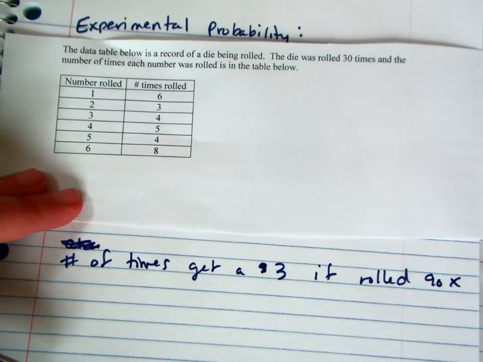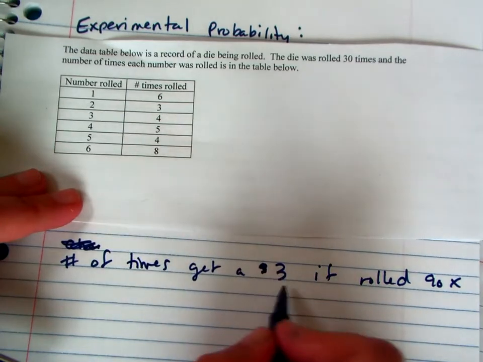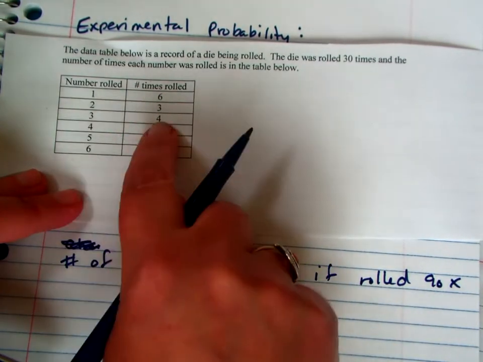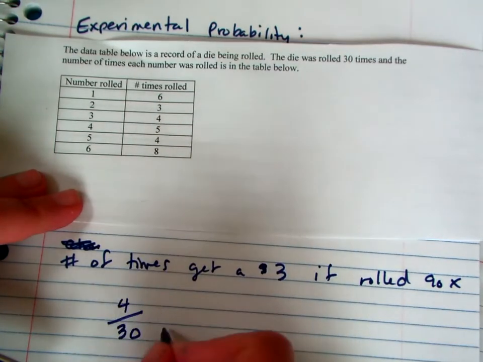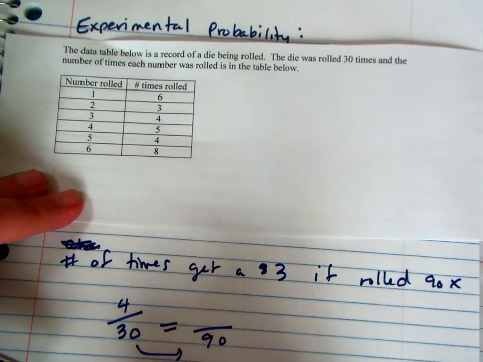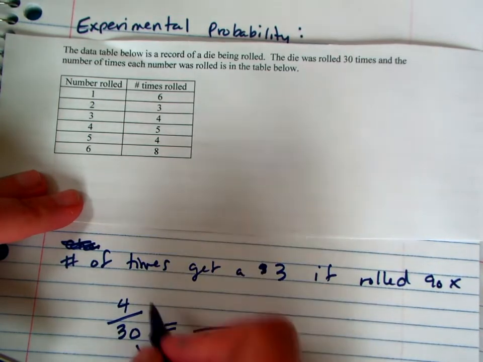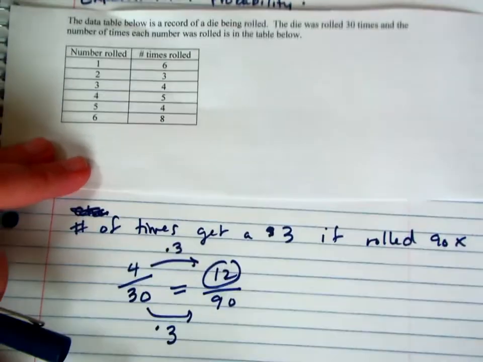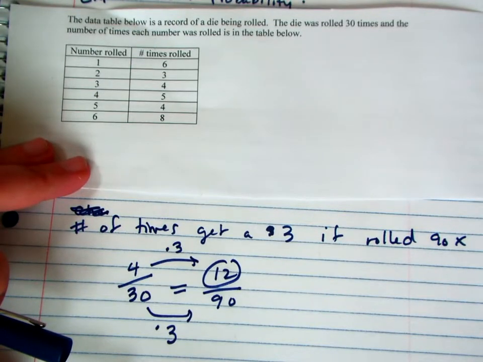If it's rolled 90 times, how many times would I get a 3? Well, out of 30 times up here, I got a 3 4 times. So how many would that be in 90? It's a relatively simple idea. I'm going to multiply that by 3, so I would expect it to happen 12 times. So it can be simple whether it's theoretical or experimental probability.